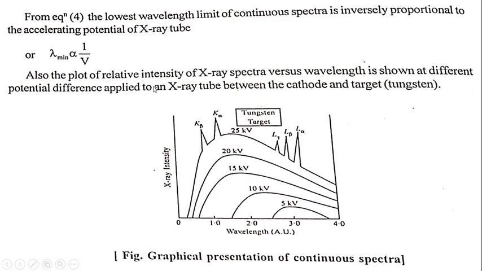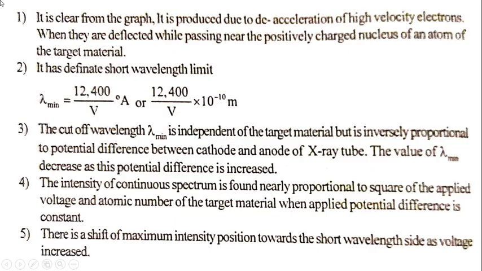Also, the plot of relative intensity of X-ray spectra versus wavelength is shown for different potentials applied to an X-ray tube between the cathode and target. So the graphical presentation of continuous spectra is shown in the graph. It is clear from the graph that it is produced due to the acceleration of high velocity electrons when they are deflected while passing near the positively charged nucleus of an atom of the target material.